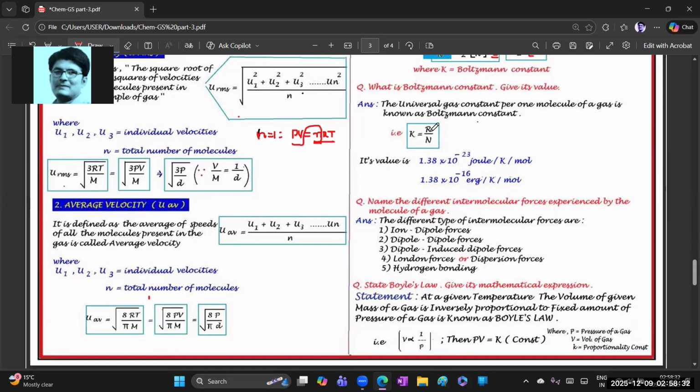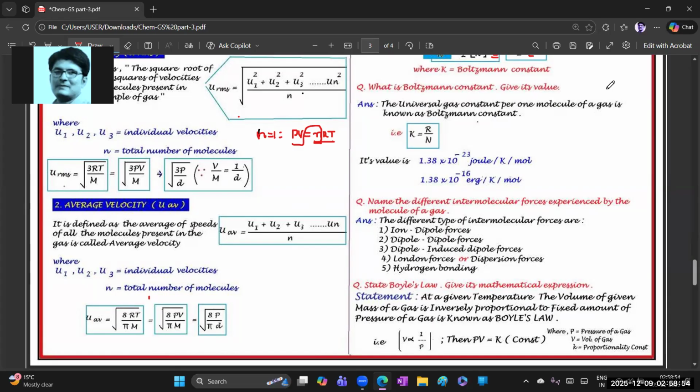Which gas constant? Universal gas constant. So the universal gas constant present per 1 molecule of a gas. Small n means moles of the gas. Capital N means Avogadro number, that is, we take it per molecule. So that's why, per molecule of a gas, it is known as the Boltzmann constant.